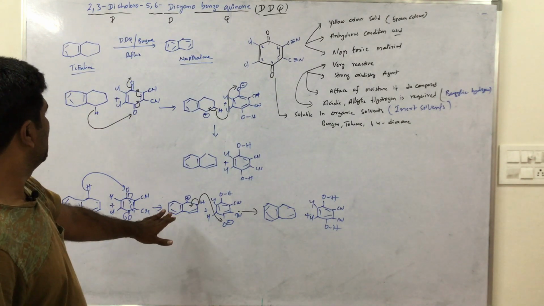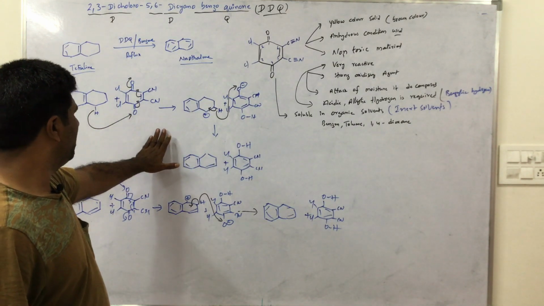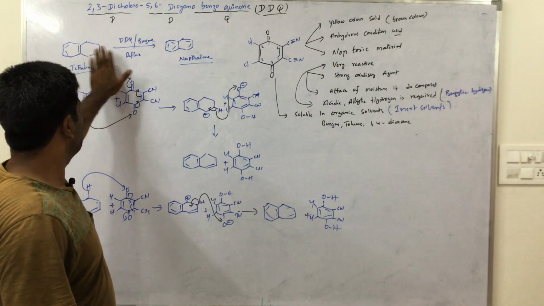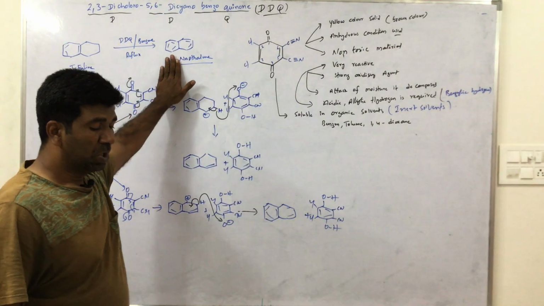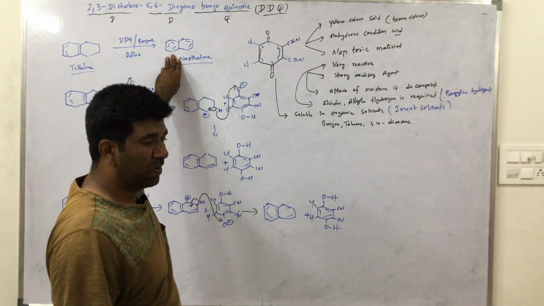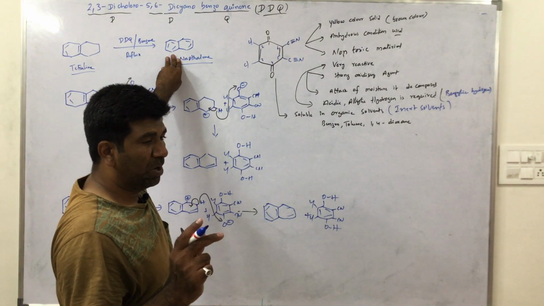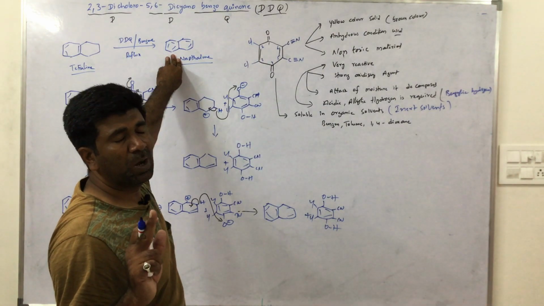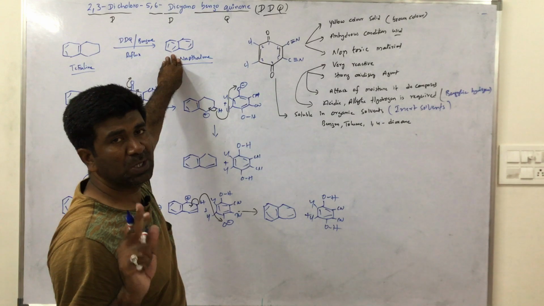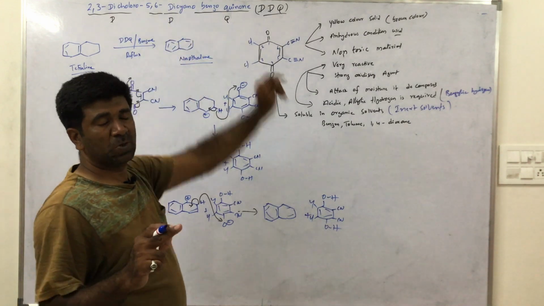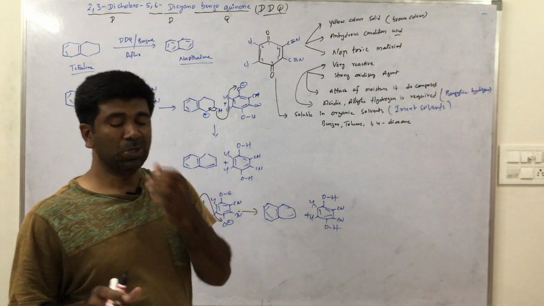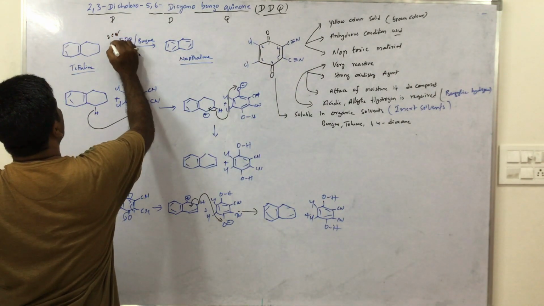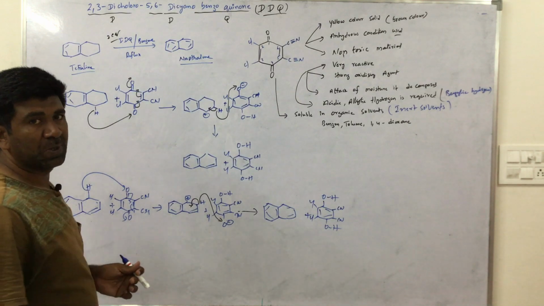So how many moles of DDQ are required from this product to this product? That means two new double bonds form. For one double bond forming, 1 mole of DDQ is required. Here two double bonds are formed, that means two equivalents of DDQ are required.